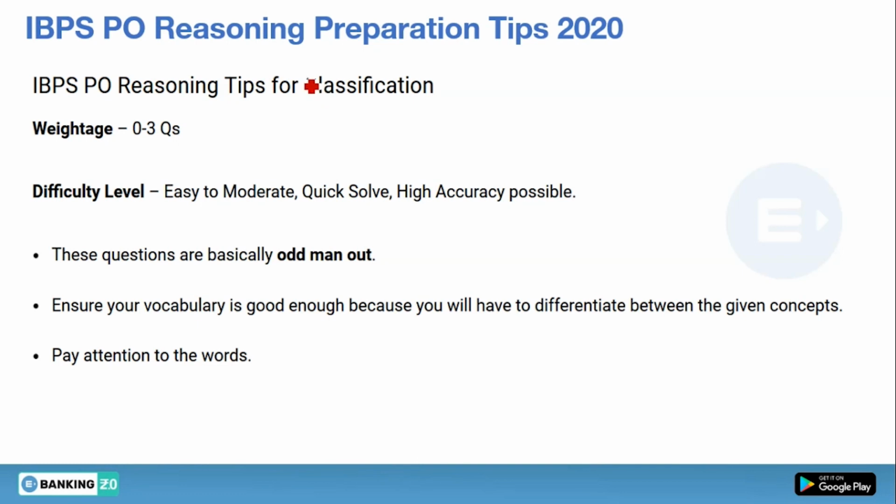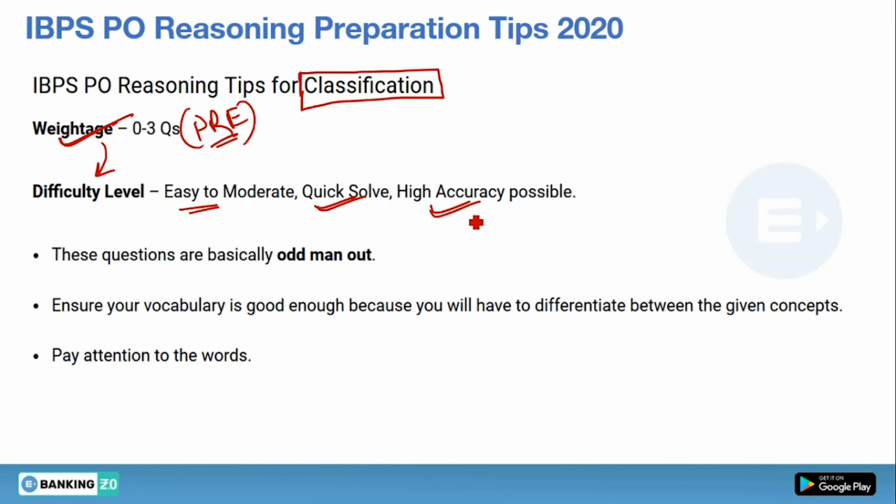Now the next topic is classification. In classification you can generally expect 0 to 3 questions in your pre-examinations. So this chapter comes in the pre-examination, and if we talk about difficulty level, it can be easy to moderate. The questions can be solved very quickly, and it is highly accurate if you know the concept of solving these kinds of questions. These questions are basically odd man out.